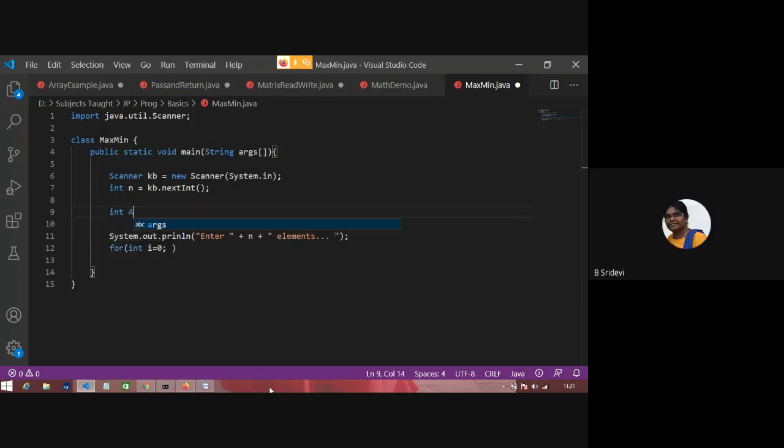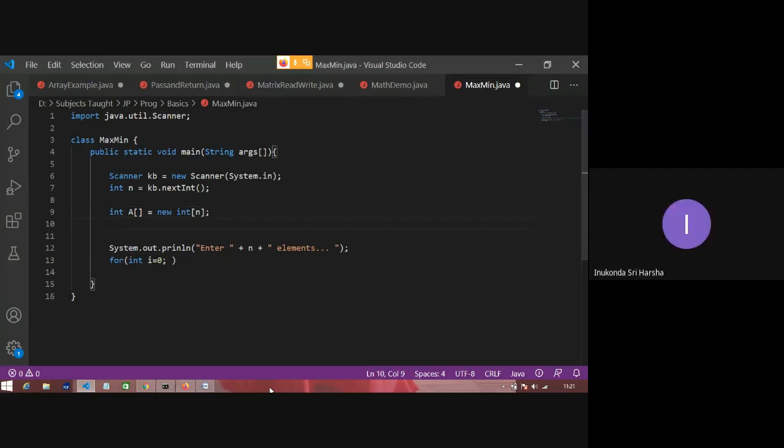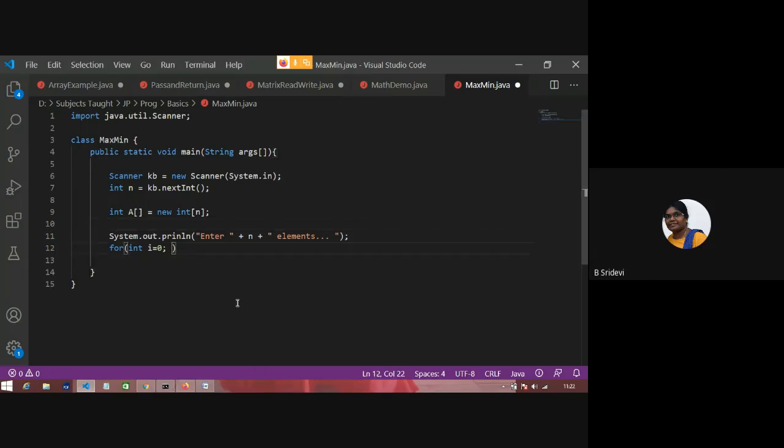Int array, array name I'm keeping as A, equal to new int n, with square brackets. Okay, so I've created an array. Now I want to read n elements: for i less than n, i plus plus, A of i is equal to kb dot nextInt. Okay, so this is all reading input. I have created a scanner object, I have created an integer array and I read all array elements.